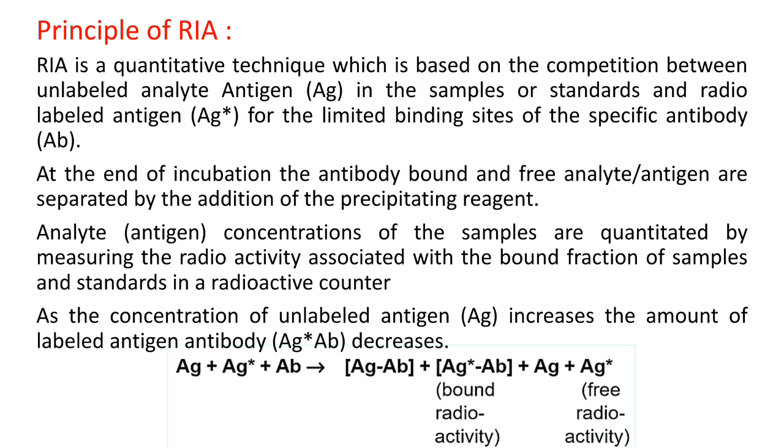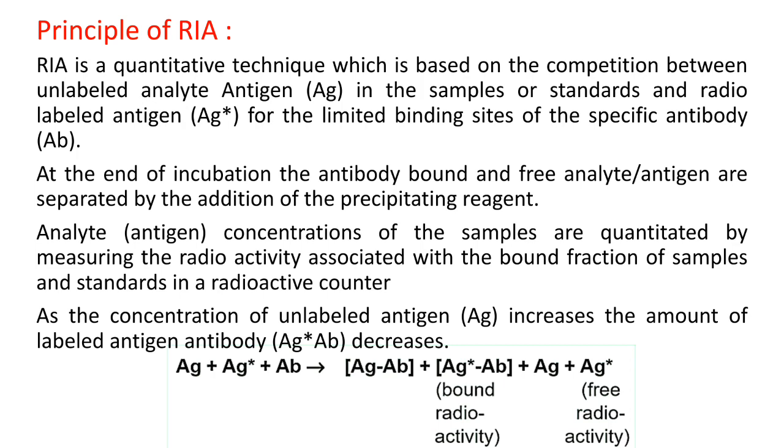At the end of the incubation, the antibody bound and free analyte or antigens are separated by addition of a precipitation reagent. So, both the antigen present in the sample and the labeled antigen are incubated, then specific antibody is added. There is competition to bind with the specific antibody.